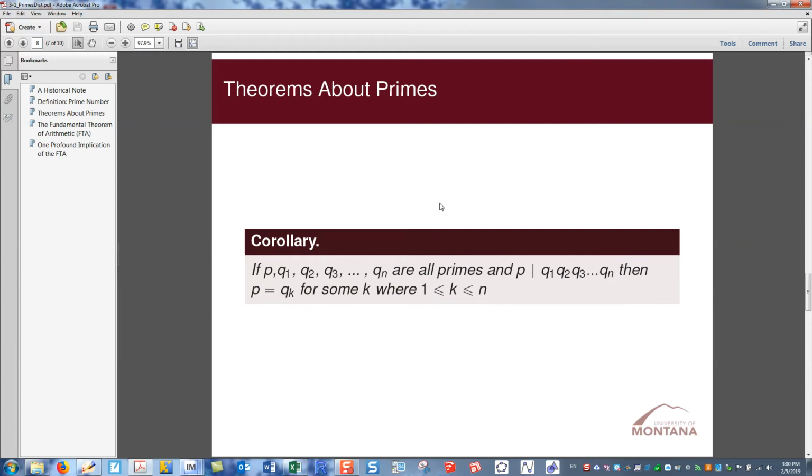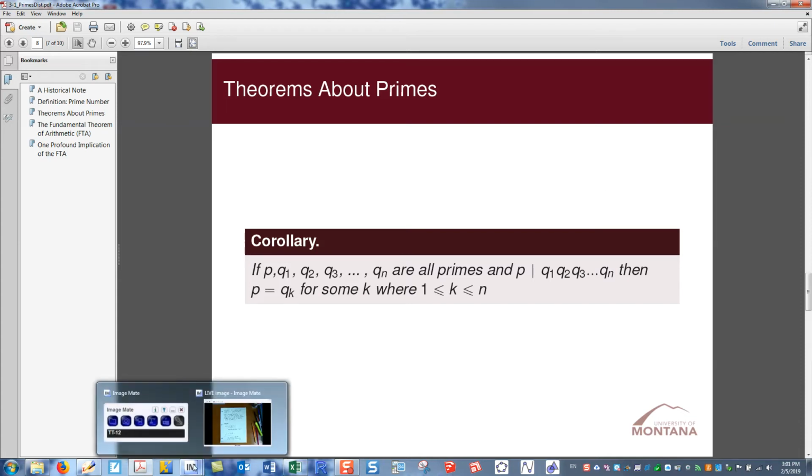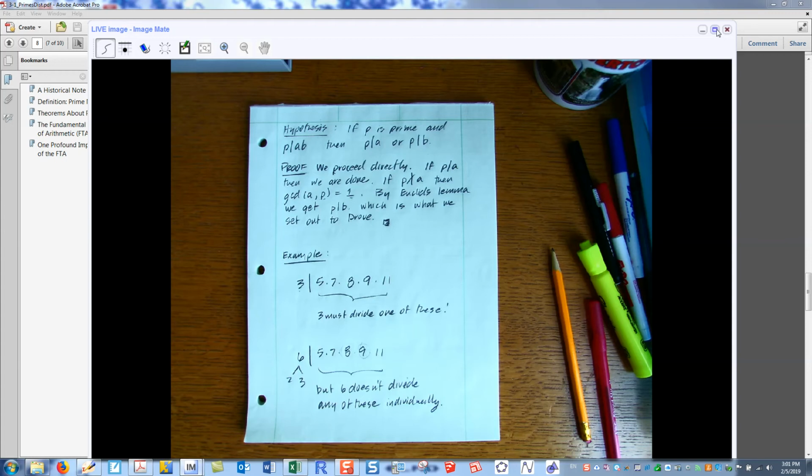A similar corollary that's really similar to the last one: if P, Q1, Q2, Q3, all the way up to Qn are all primes, and P divides the product Q1, Q2, Q3, up to Qn, then P has to be equal to one of these Q sub k's, where k is one of the indices from 1 to n. So here the idea is a little bit simpler, I think, than the last one, and that is this.